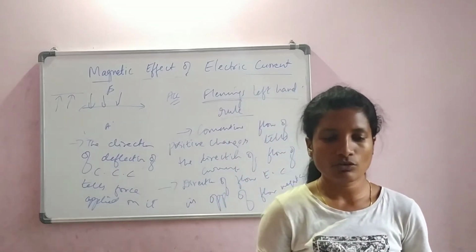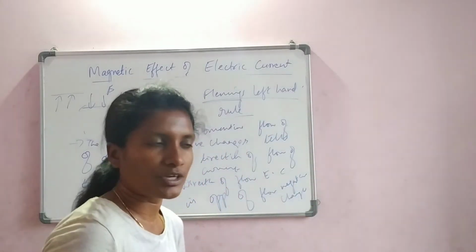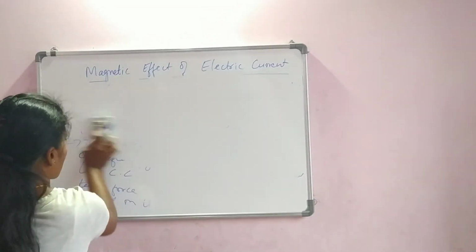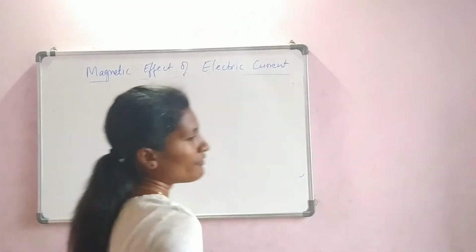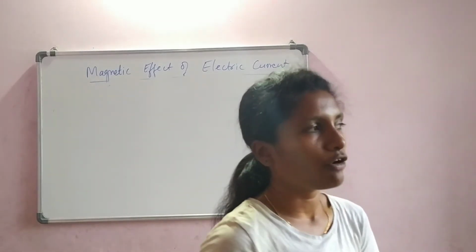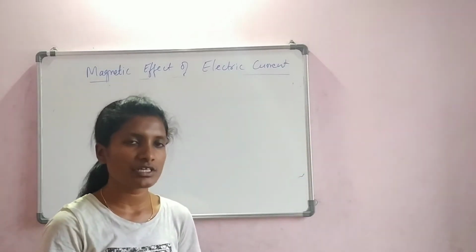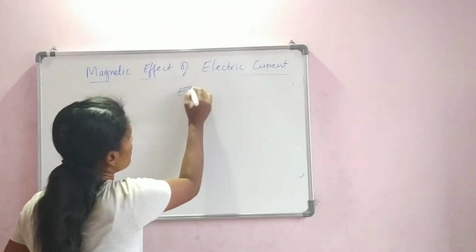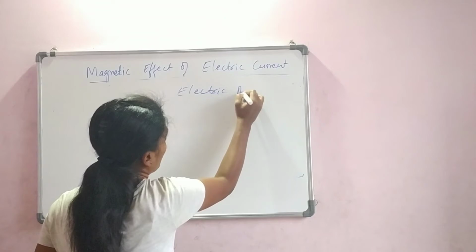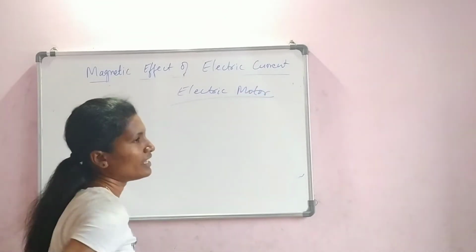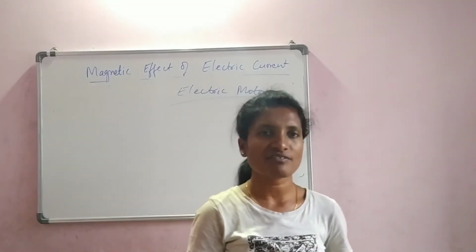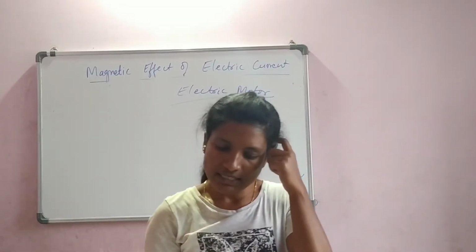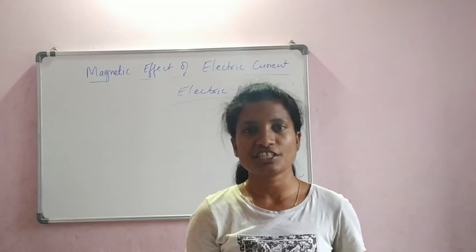Further to continue, the next topic is the electric motor. We might not know the working of electric motors, but each one of us uses electric motors in our day-to-day life. An electric motor is an electronic device which makes use of the magnetic effect of electric current. This device converts electrical energy into mechanical energy.